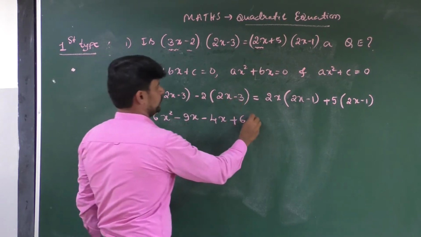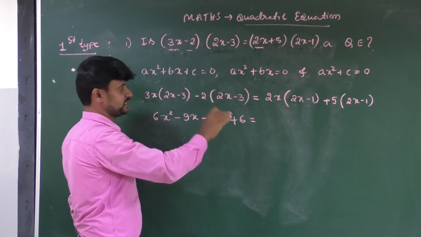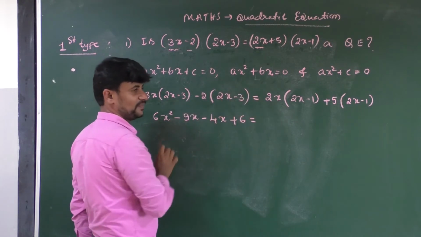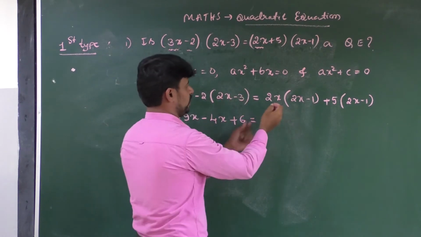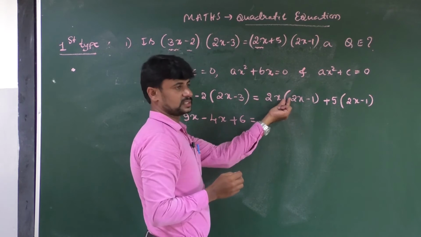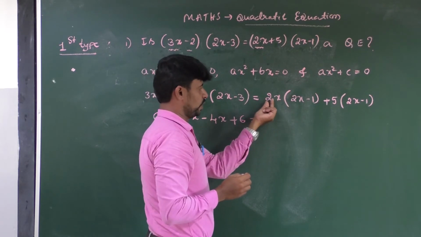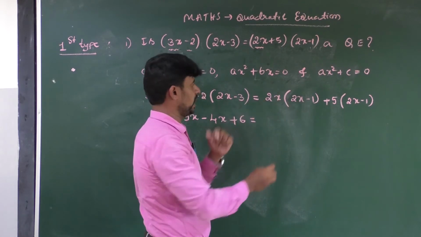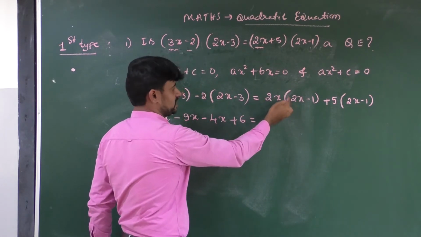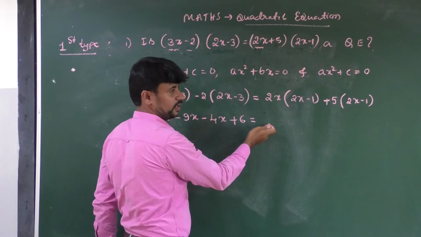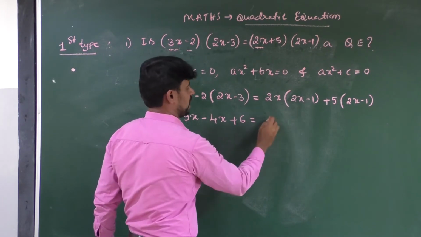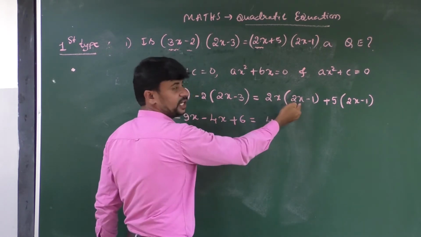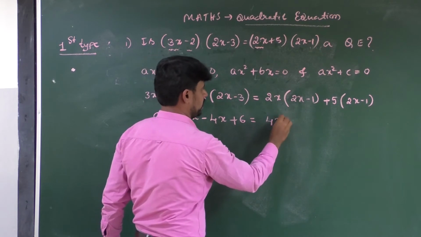Next, go to RHS. In RHS also you have to make simplification. Here also you have to multiply first the symbols, afterwards the coefficients, afterwards these variables. Here plus and plus is there, you will get plus sign, don't write that. 2 2s are 4, x into x, x square.